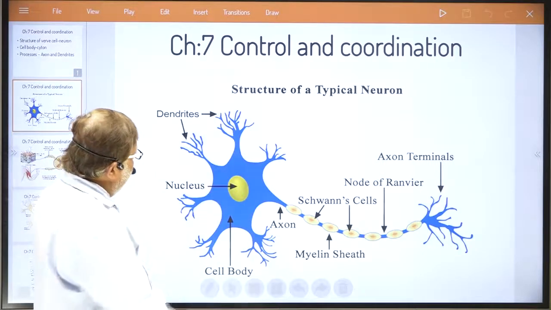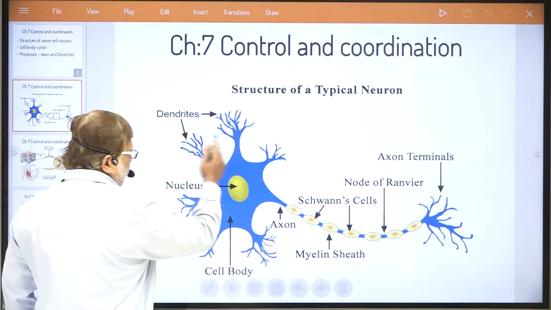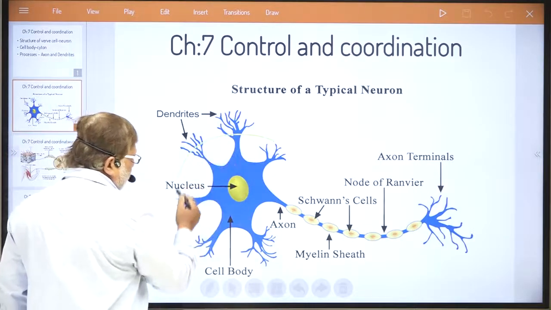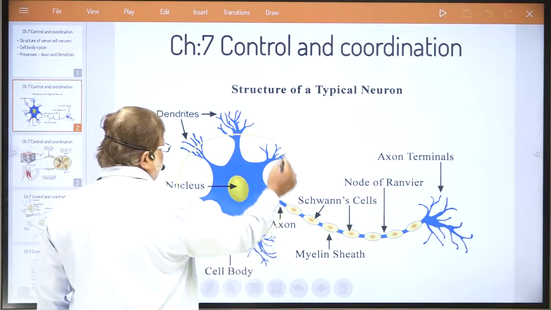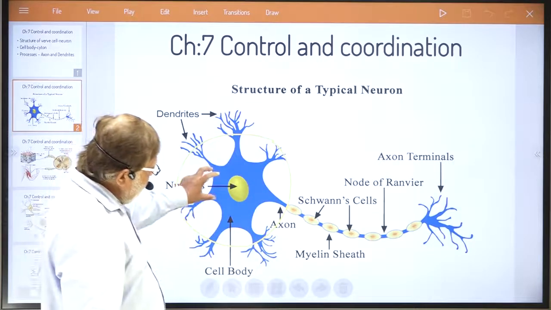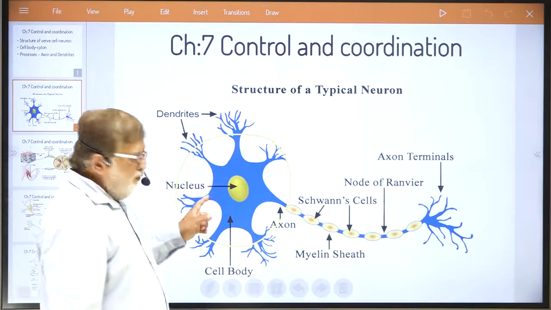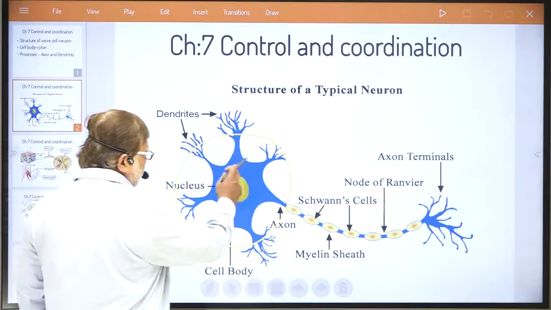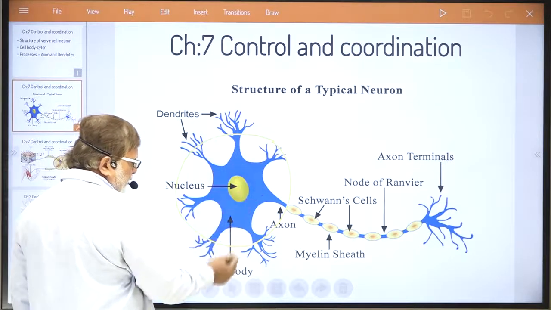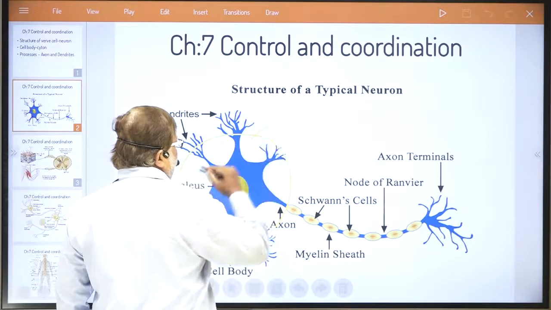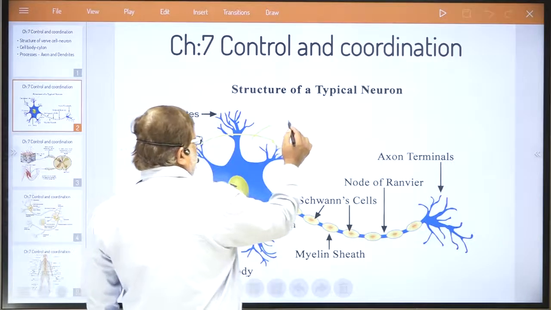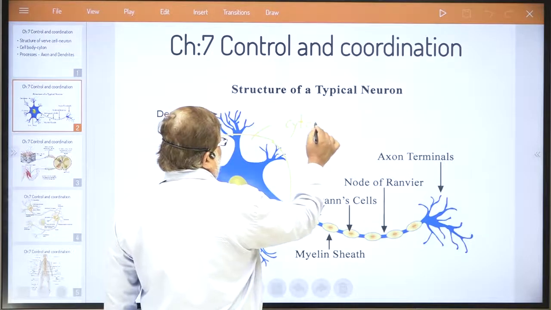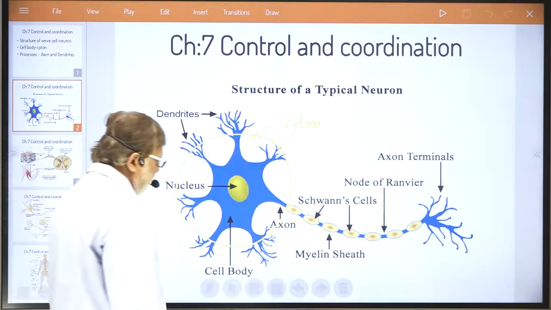The first part of the nerve cell, which you can see here if I encircle it with my pen, is an important part of the nerve cell known as the cell body. This is called the cell body, or sometimes the word used for this is cyton.